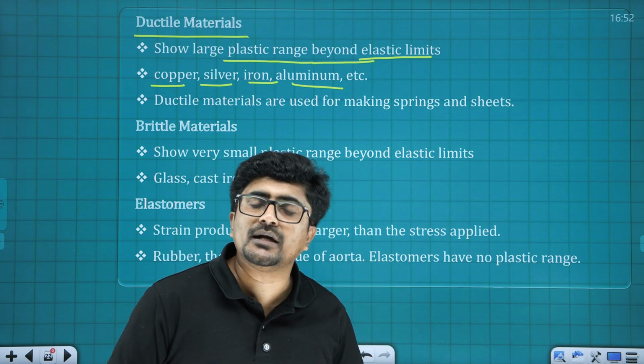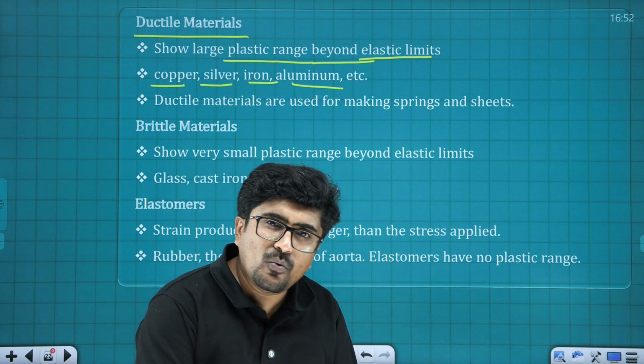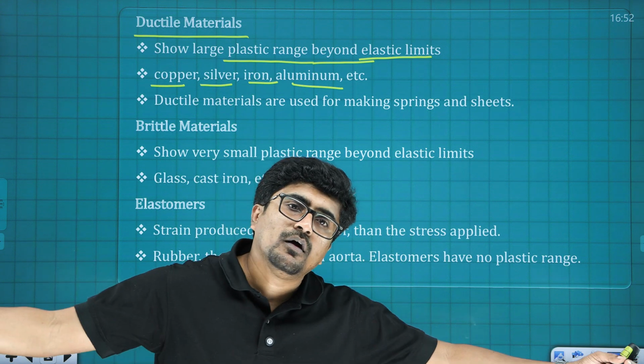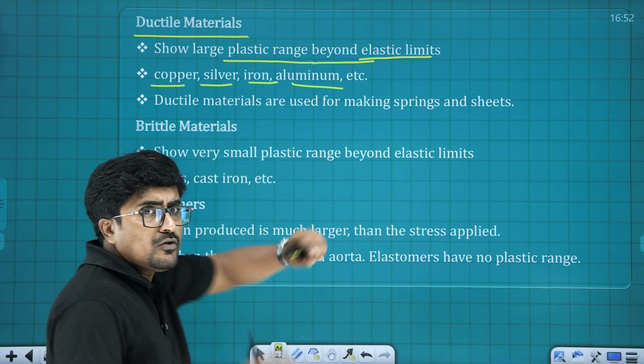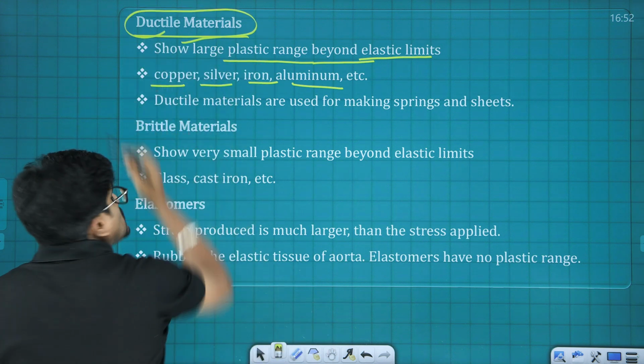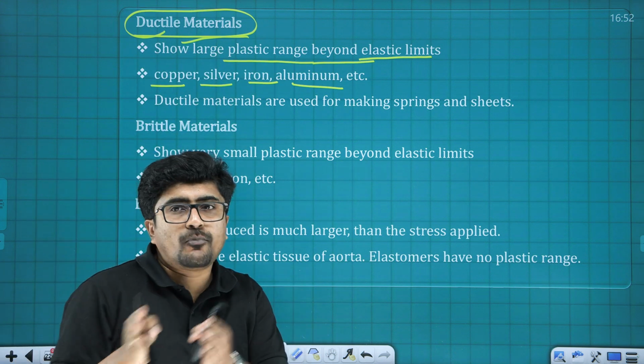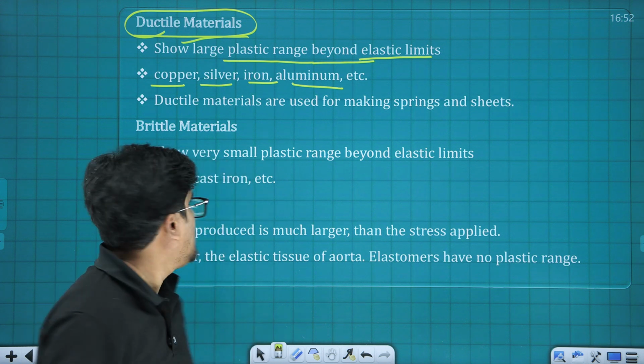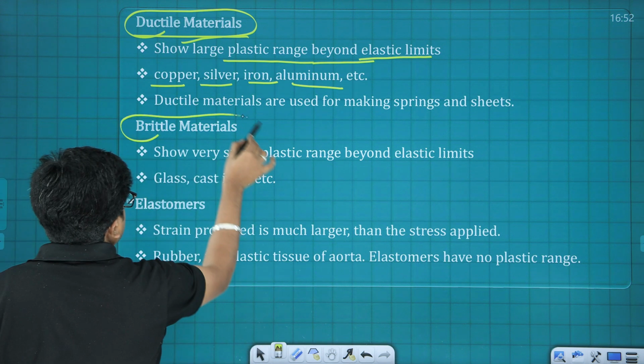Because the elastic property is lost for that material, and now we are stretching it, finally we are getting it into the form of a wire. So that particular material holds a property known as what? Ductility, and such type of material is known as ductile material.